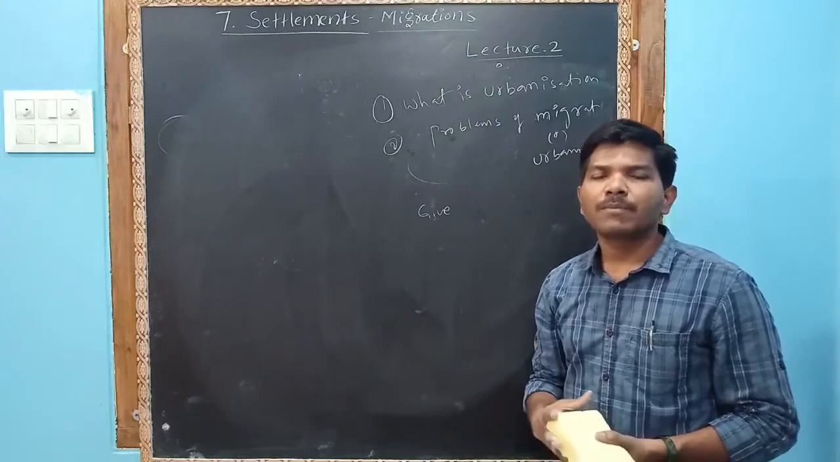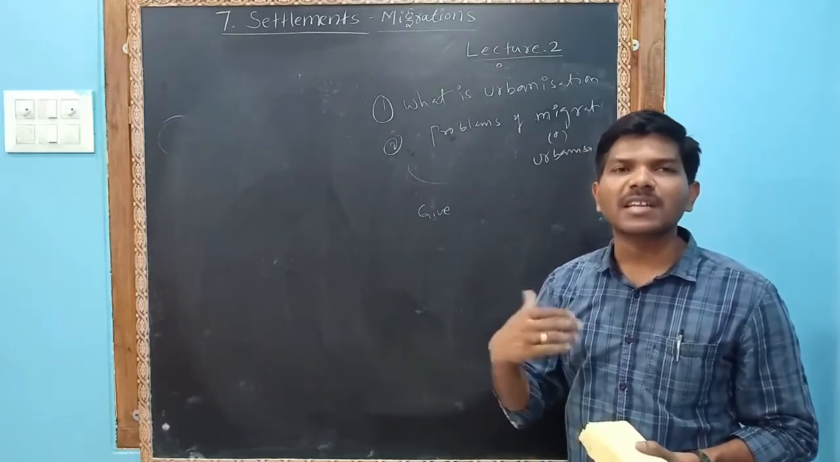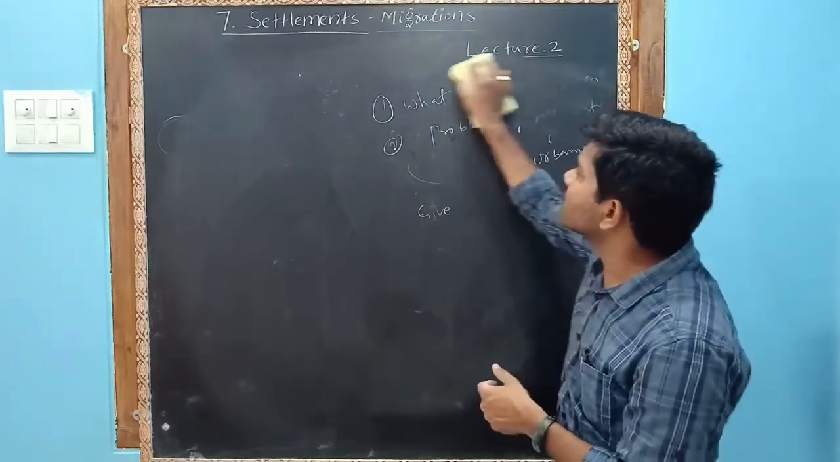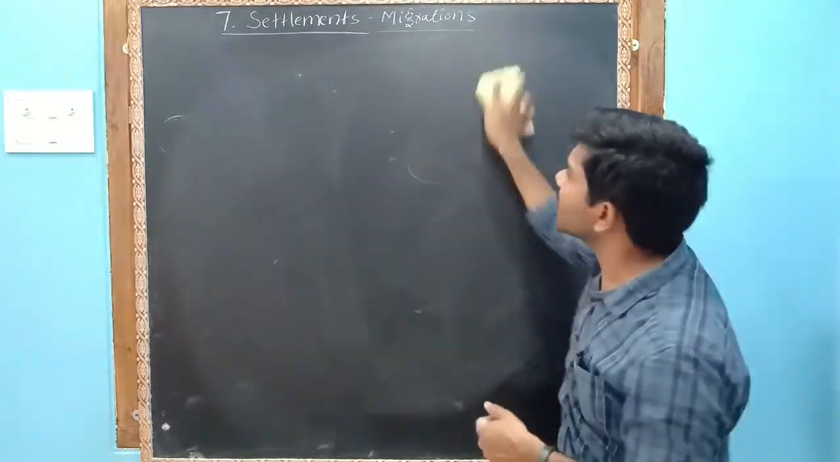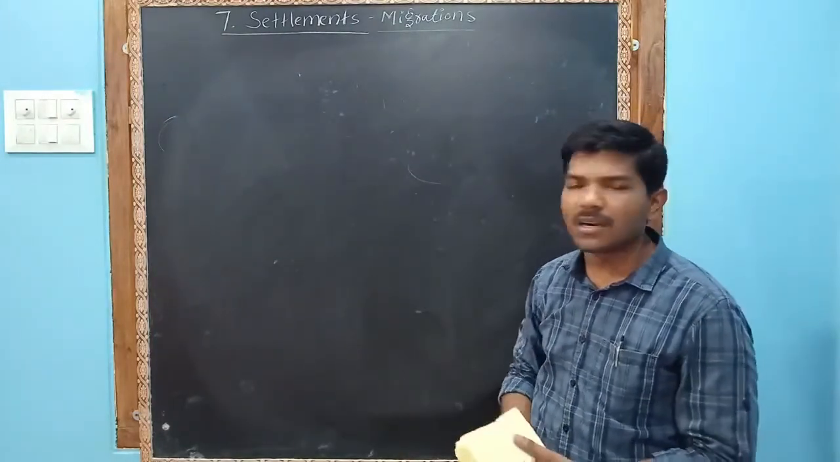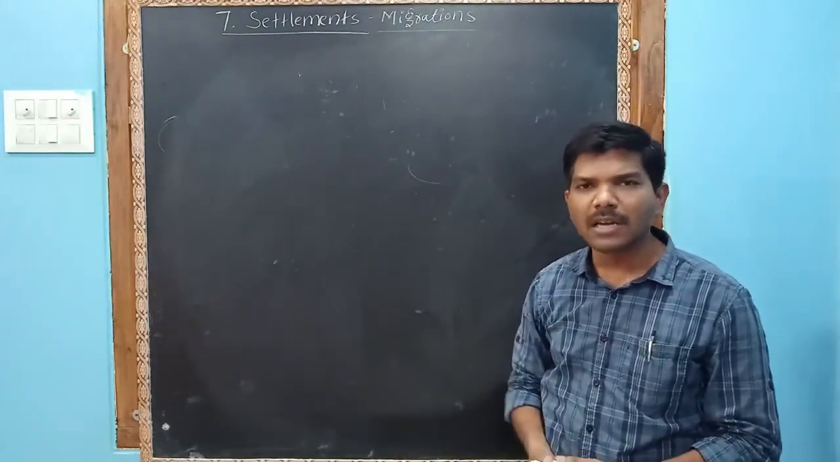Next, present rural-urban migration. What are the reasons for rural-urban migration? And they may also ask types of migration, that is, international migration, skilled and semi-skilled. So this is our session, children. Thank you. I hope you understand. Thank you very much.